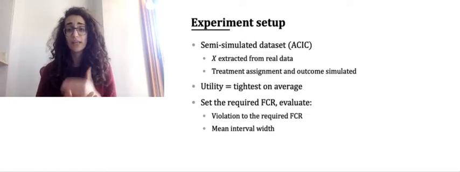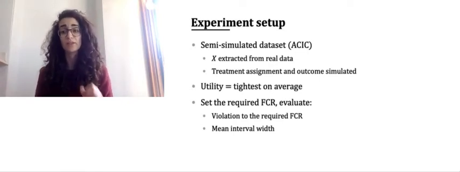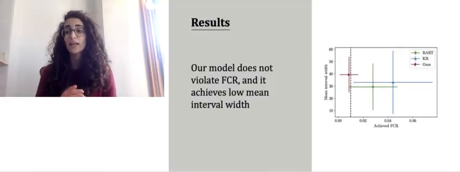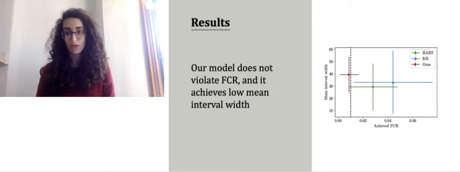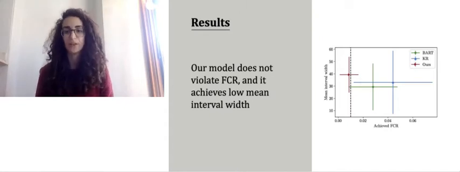And here we will set the required false coverage rate to be some value, and we will look at the violations with respect to this required false coverage rate, and we will look at the mean interval width. Now on this plot, you see on the x-axis we have the achieved false coverage rate, and on the y-axis we have the mean interval width. And the dotted line here shows the required false coverage rate. So the models to the left of the dotted line are the ones which do not violate the required false coverage rate, so they are good.